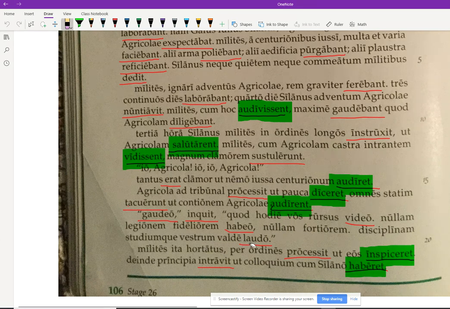I valde laudo, I greatly praise the accusative, disciplinam studiumque vestrum. So I greatly praise your discipline and your enthusiasm. Right? Vestrum is a possessive of vos, so a genitive form.